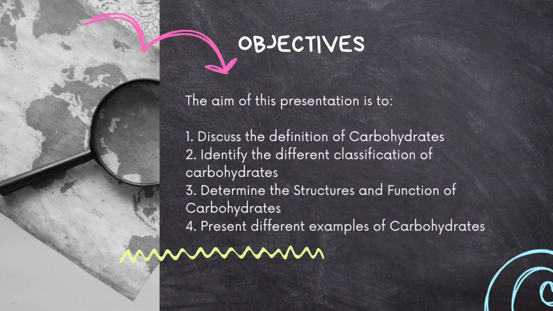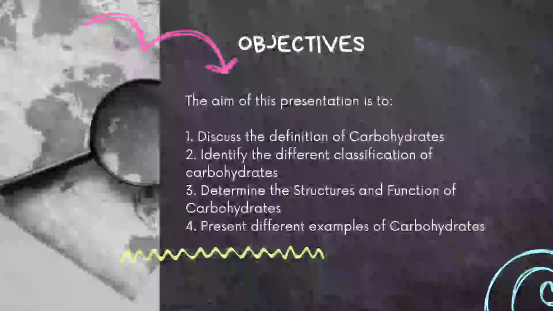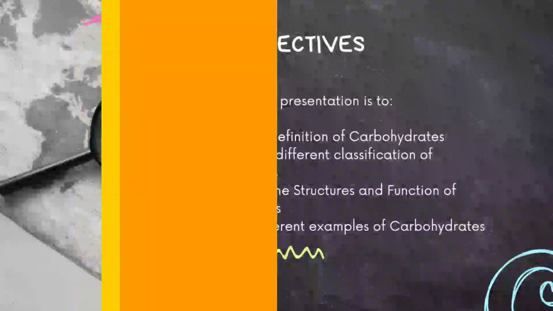Objectives. The aim of this presentation is to first discuss the definition of carbohydrates. Second, identify the different classifications of carbohydrates. Third, determine the structure and function of carbohydrates. And lastly, present the different examples of carbohydrates.